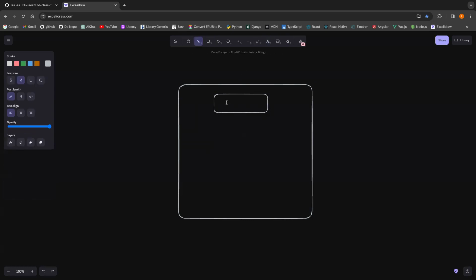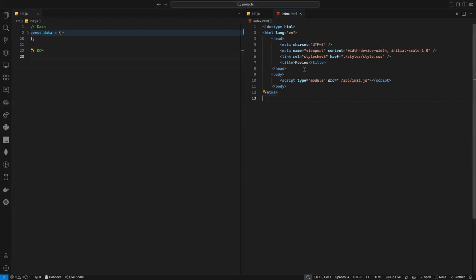I need to have the title here, so it will be a static title. It will not change. Here I can name it movies or whatever. That's my title. I already hard coded it in my HTML, right? Yes or no? If I go back, that's my title here, as you can see, movies. Or I can just put an H1 if I want to.